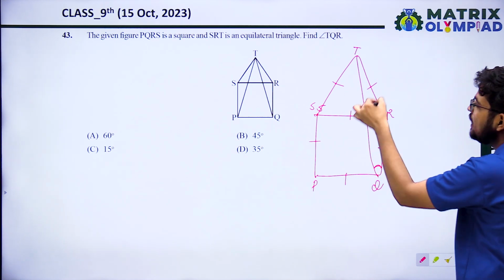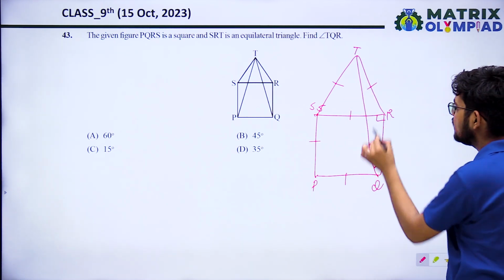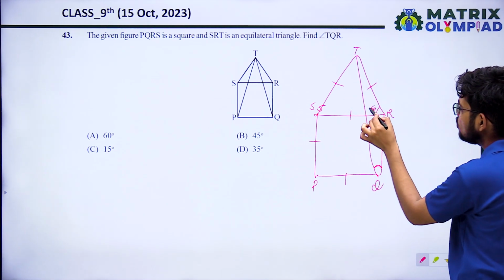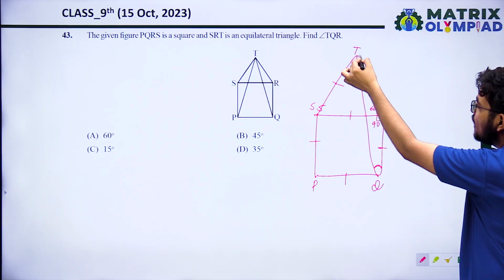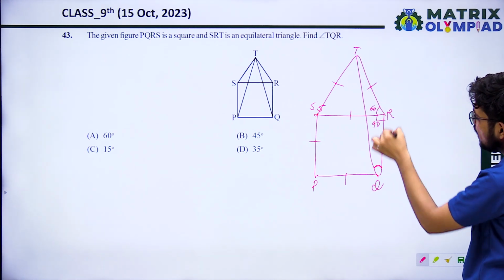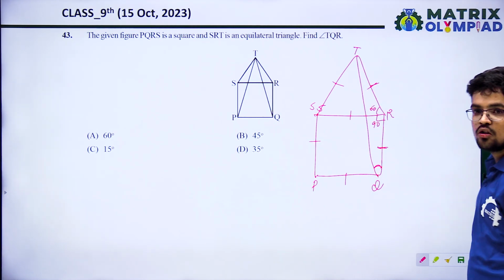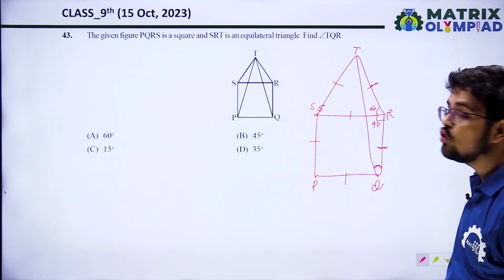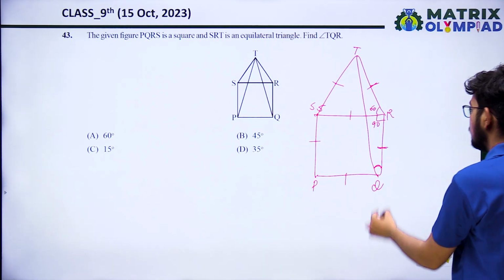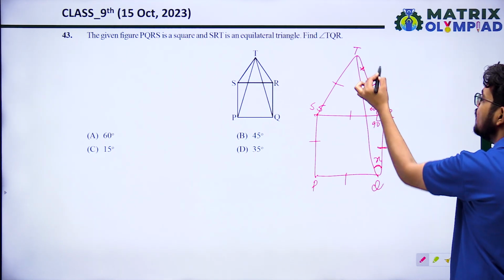Now in the equilateral triangle, what is the value of each angle? That is 60 degree. So the total angle is 90 plus 60, that is 150 degree. And when we observe TRQ, these lines are equal. So if two sides of the triangle TRQ are equal, that is an isosceles triangle. So it means these two angles will be equal.